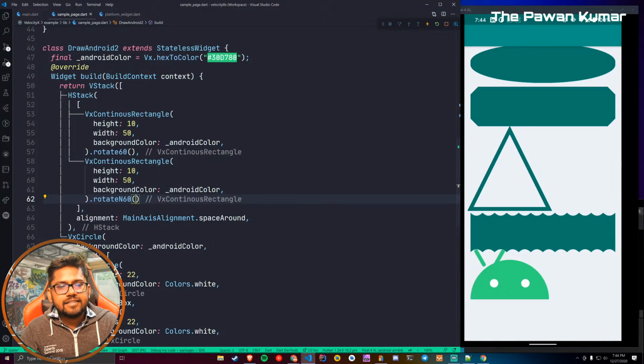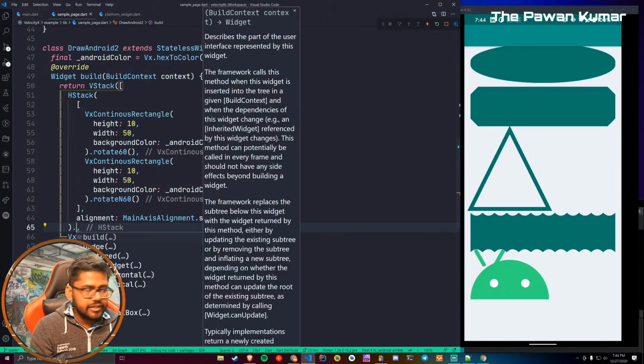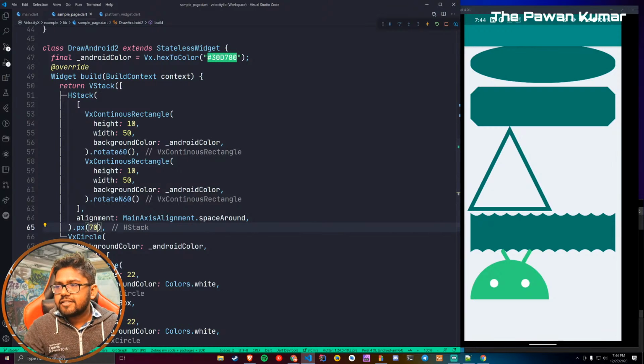The only difference is that the position is wrong. So what we can do, this entire HStack can have a horizontal padding of 70, let's say. We can say px, and give a padding of 70. This is still not looking really good, right?